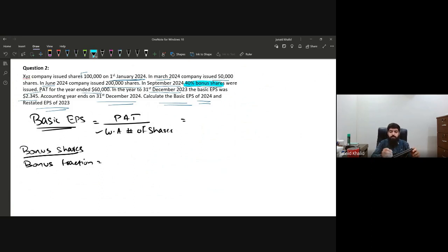It doesn't matter. The company is issuing 40% bonus shares, which means the one who has 100 shares will be getting 40 shares. You just take the base number, even if it is 10 or 100. I'm making it very simple: if the person has 100 shares, he will be getting 40 ordinary shares. Don't forget the formula for the bonus fraction: shares after bonus divided by shares before bonus.